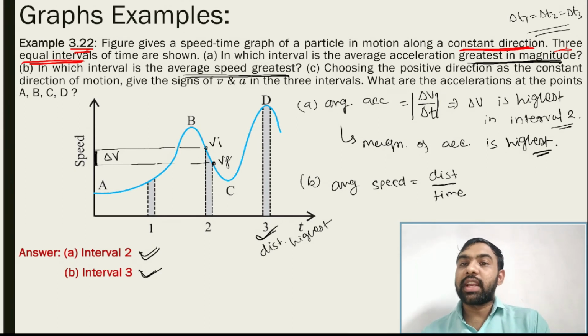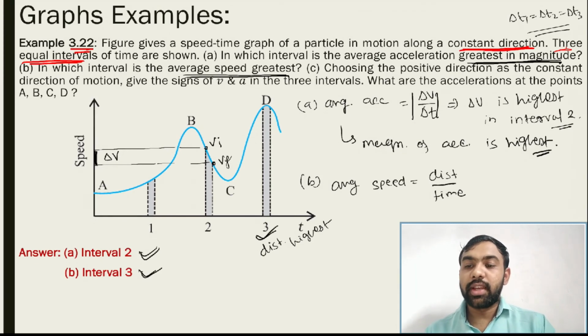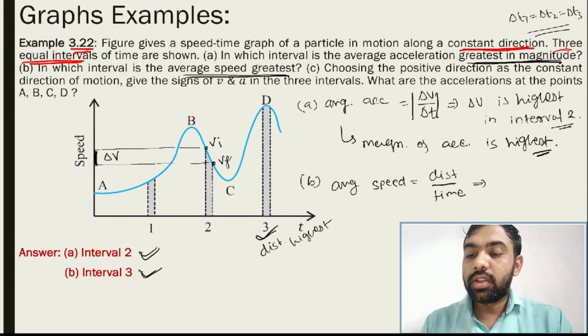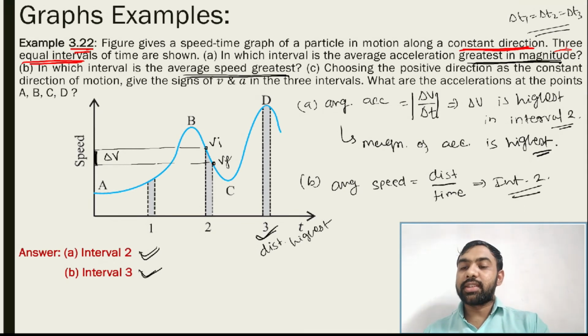The v versus t graph is given to you. Then distance is found by the area. So here this interval 2. Here the distance is highest, so the speed is also highest.